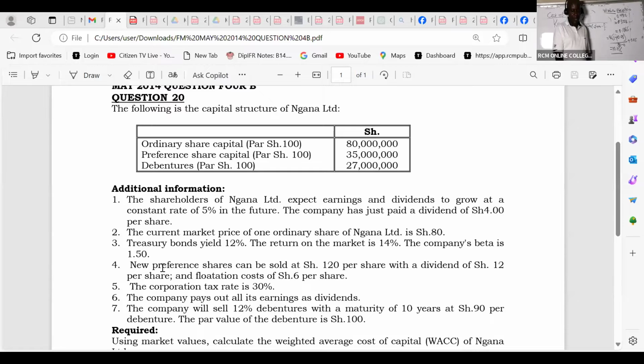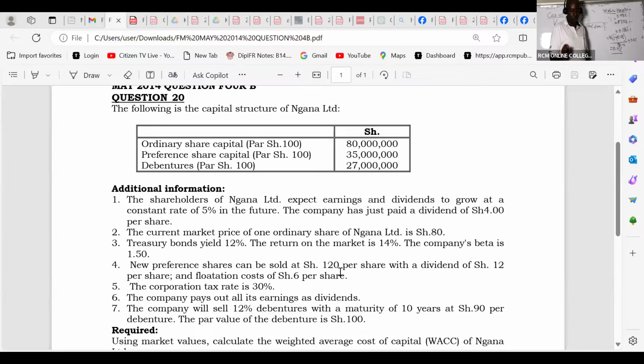The current dividend. So in terms of preference shares, they've told us here, new preference shares can be sold at 120. This is the selling price with a dividend of 12 per share. But we have a flotation cost of 6. The dividend is 12. That is going to remain the same, no growth rate.